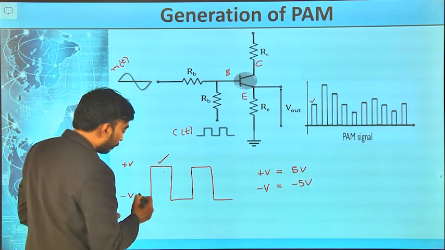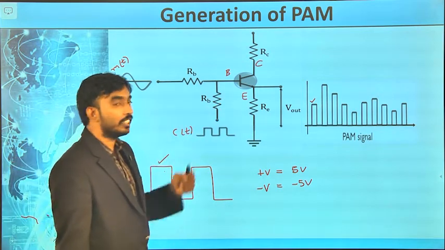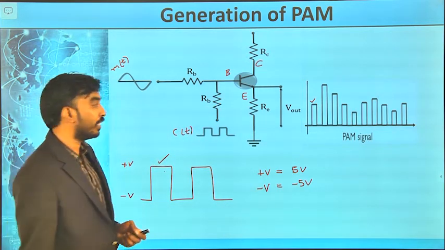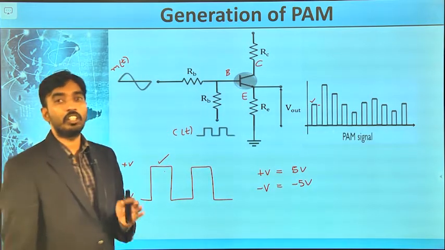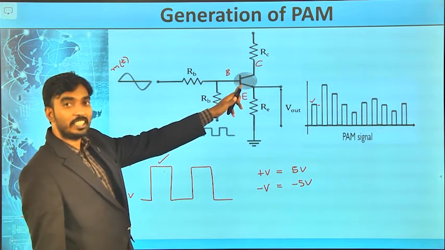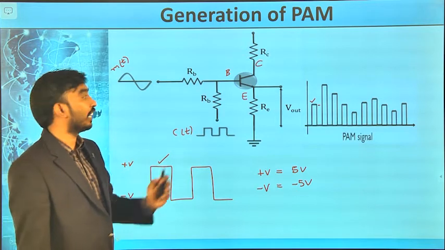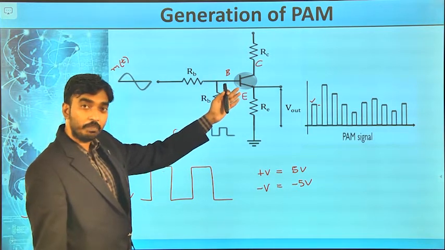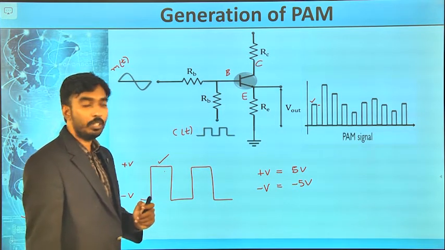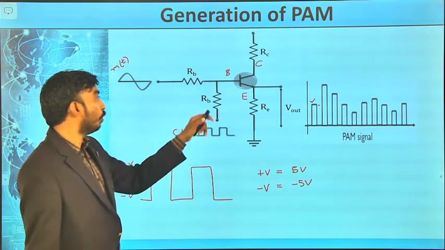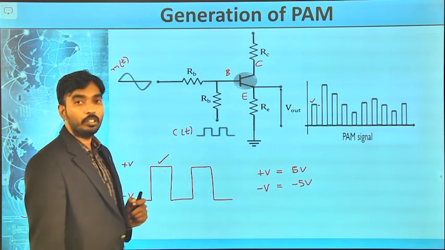And now if I give the minus V at the base, the transistor goes to cutoff mode, that means open switch, no signal comes out. When the transistor acts as an open switch, the message cannot go to output. When the transistor is a closed switch, the message moves to V out. Very simple. If I give 5 volts at the base, the message signal goes to V out.